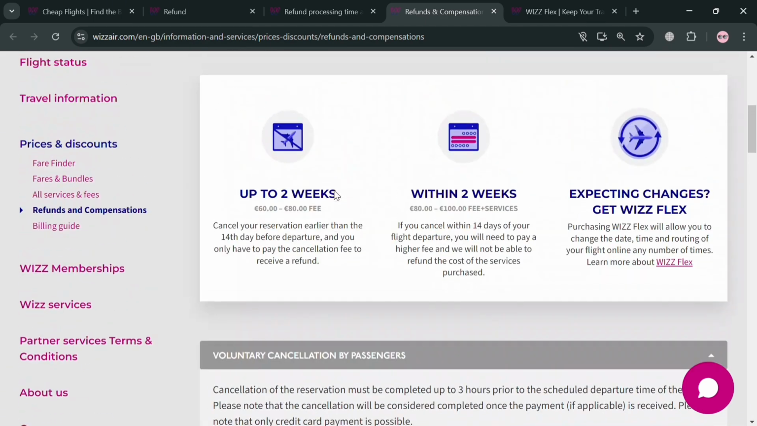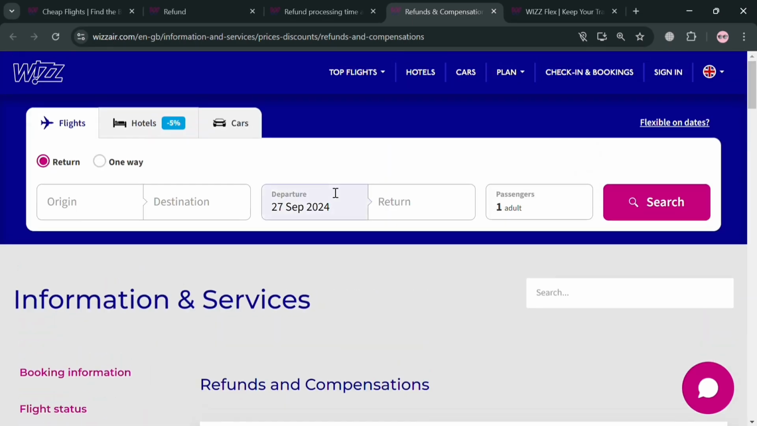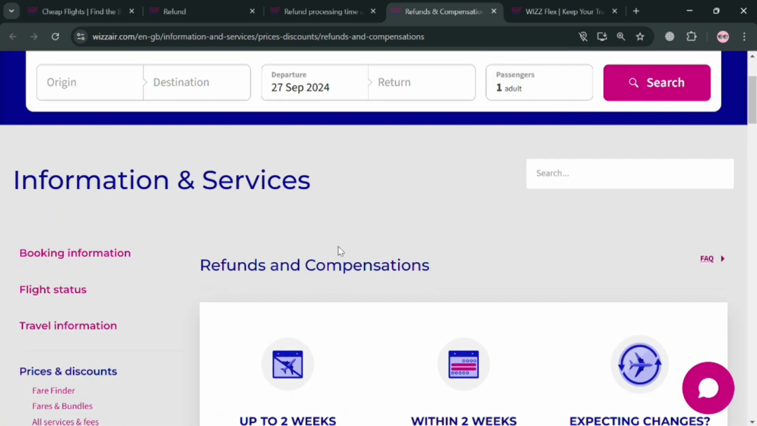So again, to request a refund for a Wizz Air flight, you could start by logging into your Wizz account on the Wizz Air website. Then simply select the booking that you want to get a refund for, or navigate to the booking you wish to cancel, and start initiating the refund request for either reasons such as voluntary cancellation or cancellation by Wizz Air. Then just provide the necessary documentation if your refund request is due to special circumstances, such as the death of an immediate family member or illness. You will need to submit relevant documentation.